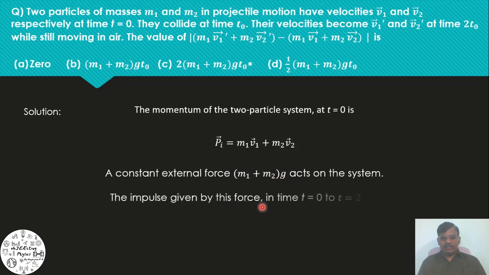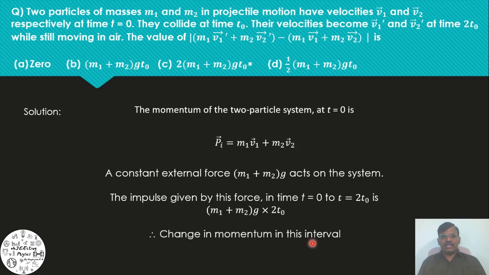The impulse given by this force in time t is equal to 0 to t is equal to 2t0 is m1 plus m2 into g into 2t0. According to the definition, impulse can be written as force into time. This impulse can also be written as change in momentum. Therefore, modulus of m1 v1 dash bar plus m2 v2 dash bar minus m1 v1 bar plus m2 v2 bar is equal to 2 into m1 plus m2 into g into t0. That is, option C is the correct option.